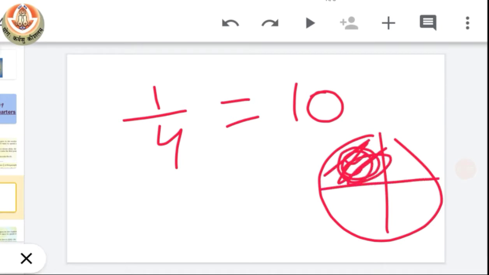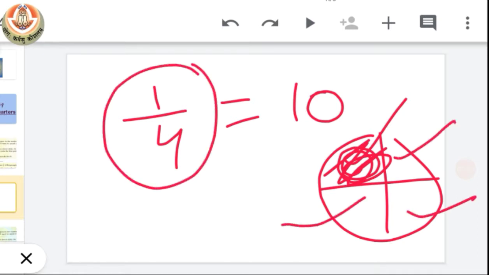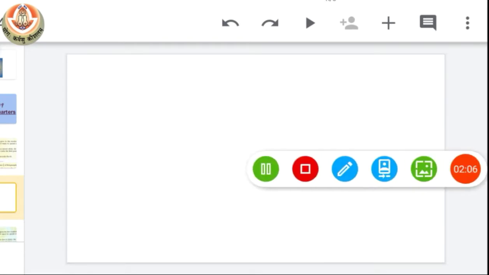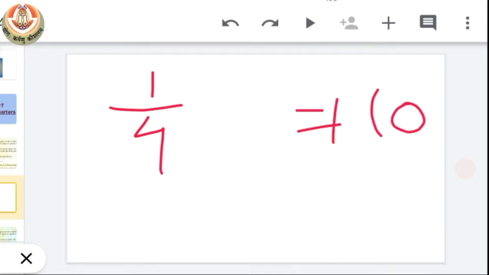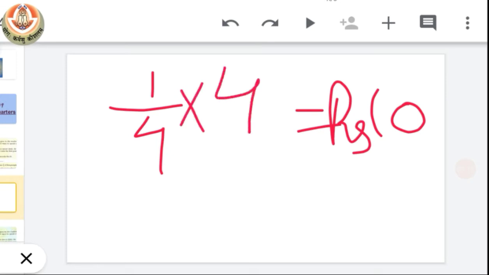So we have total 1, 2, 3 and 4, and it is only one part of those 4 pieces. So now to find out the cost of the whole pumpkin, we have to multiply it with 4. So you can see here that to find out the price of the whole pumpkin, we will multiply the part side also with 4 and the price side also with 4.